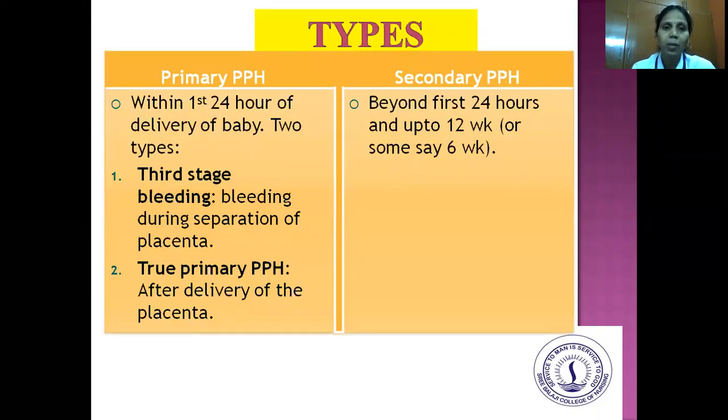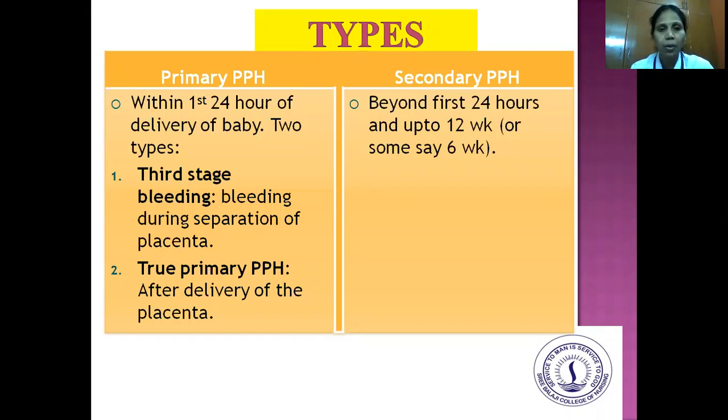Now we'll see about the types of postpartum hemorrhage. There are 2 types: the first one is primary PPH and the second one is secondary PPH. First we'll see about primary postpartum hemorrhage. When the mother has excessive bleeding within the first 24 hours of delivery of the baby, it is called primary postpartum hemorrhage.